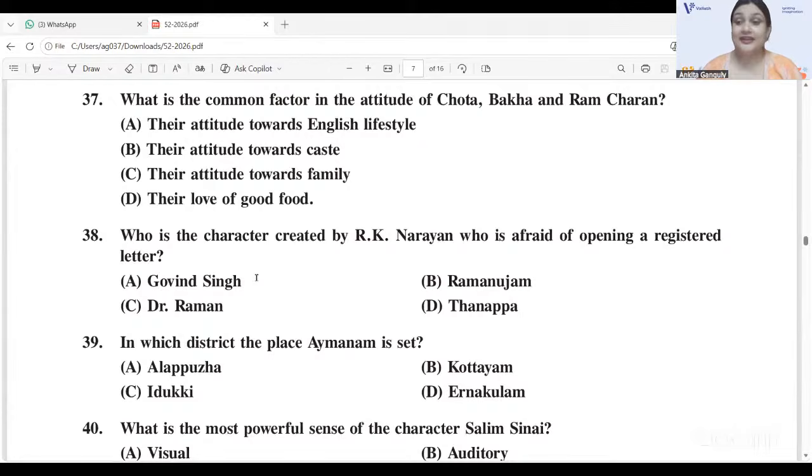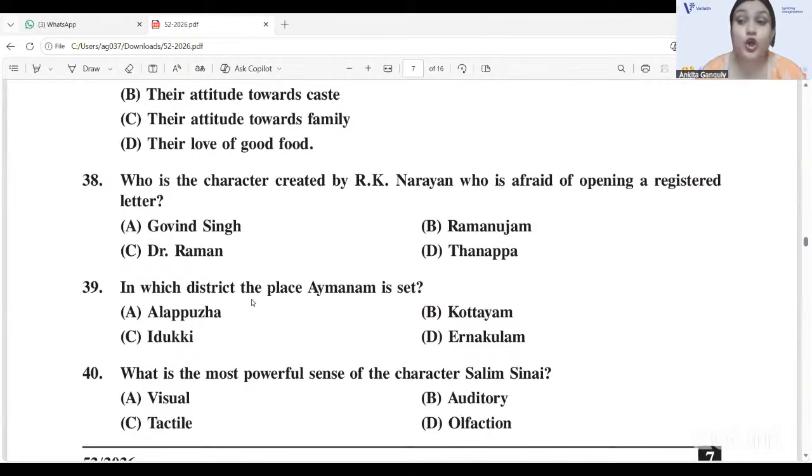It's a character of R.K. Narayan. Now we have a question from The God of Small Things by Arundhati Roy. In which district is the place Ayemenem set? Ayemenem is the setting, right? So this setting is in which place? Ayemenem is in Kottayam, 39B. Kottayam is correct.